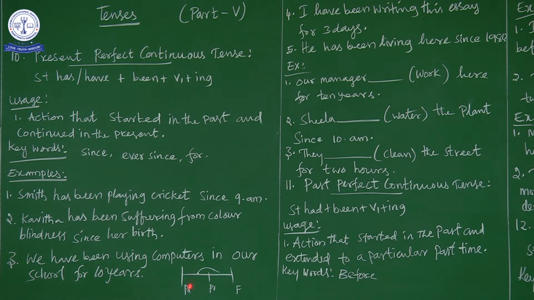Now here I have drawn a short graphical understanding. This is past, this is present, and this is future.